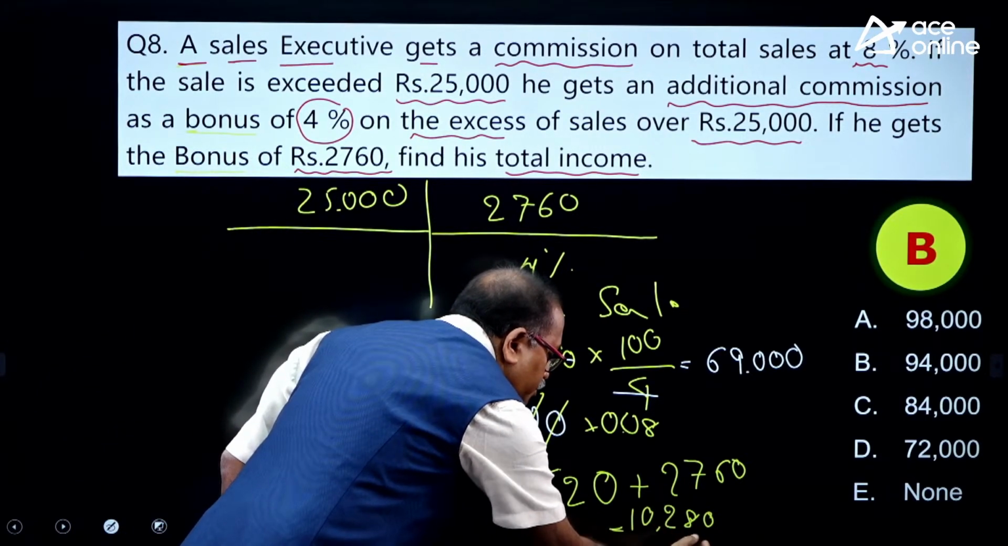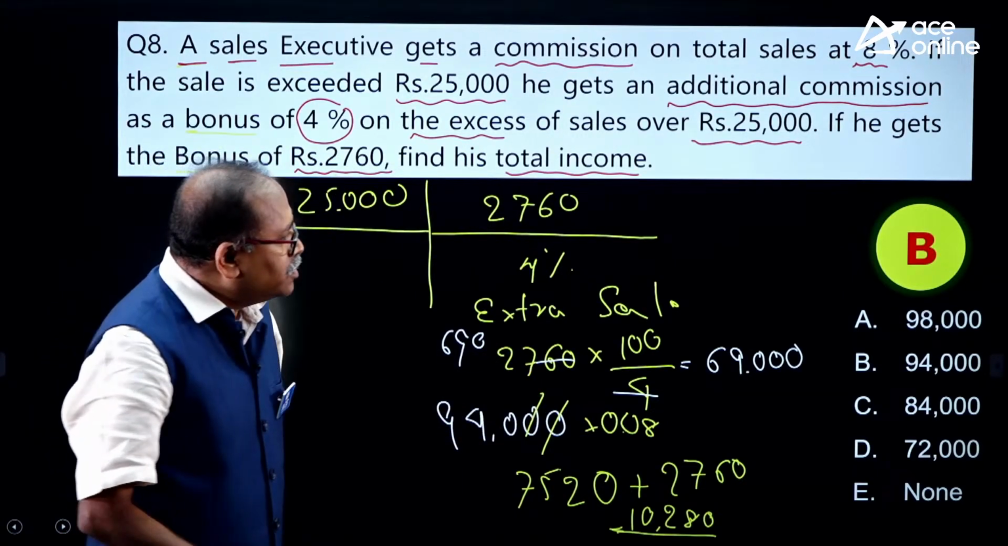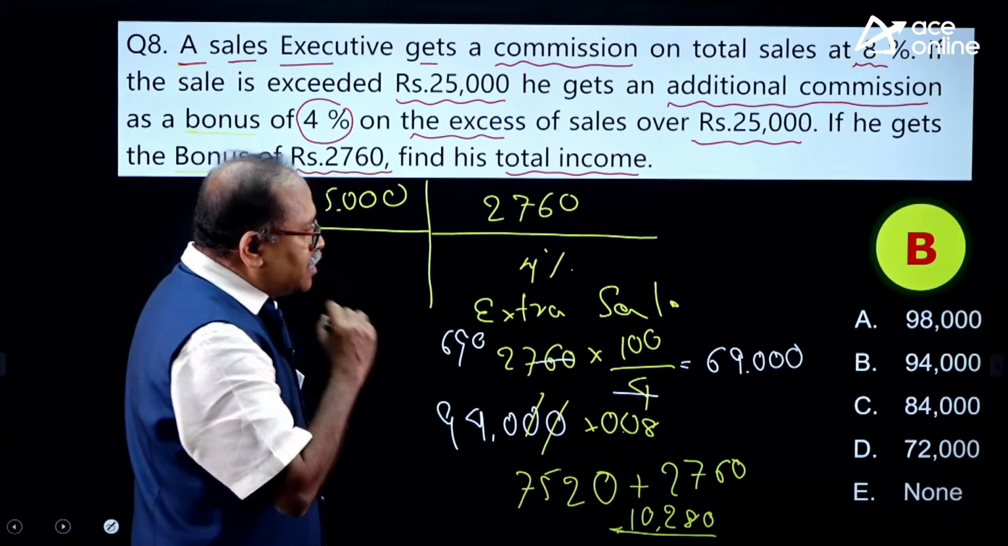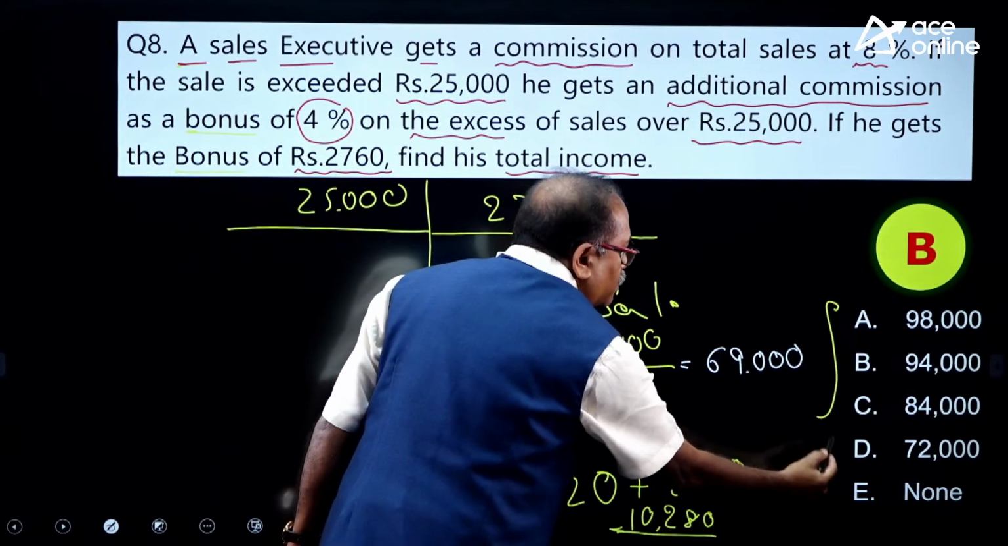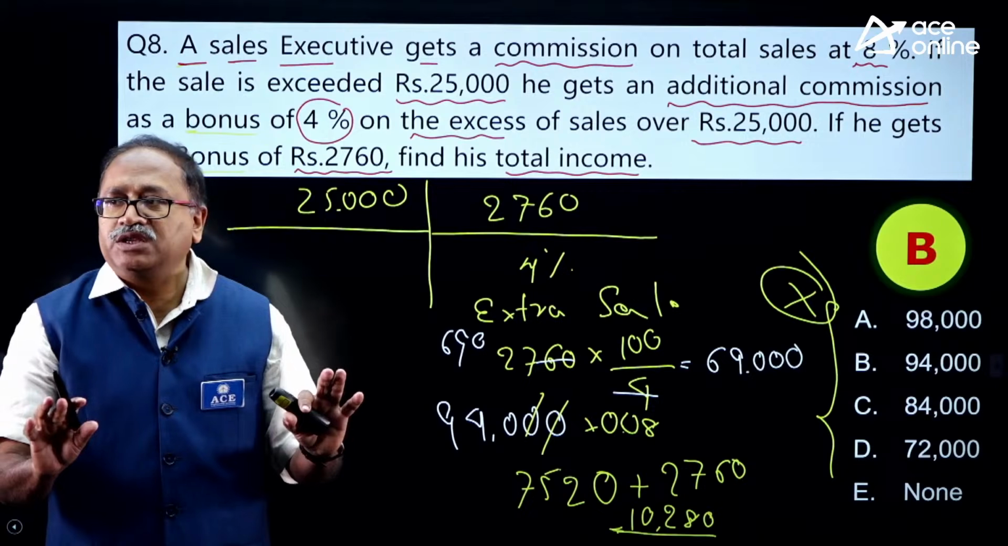102. So, that means my answer should be 10,280. I should write down this one. These all options are about sales. Ignore the option, my dear friend.